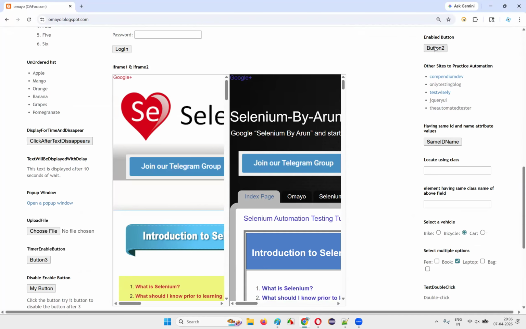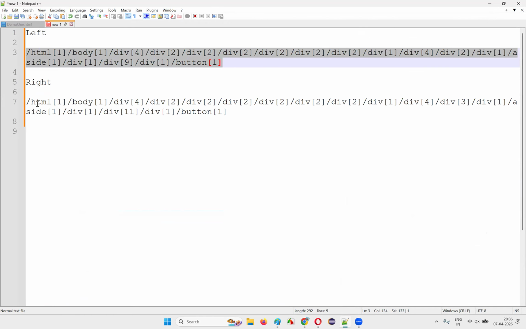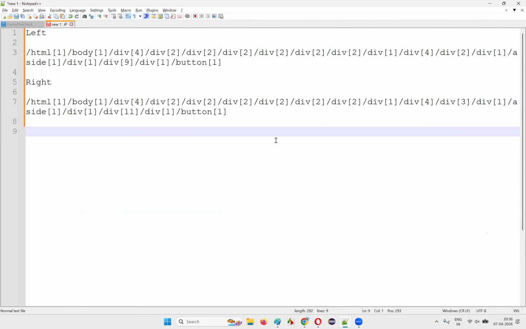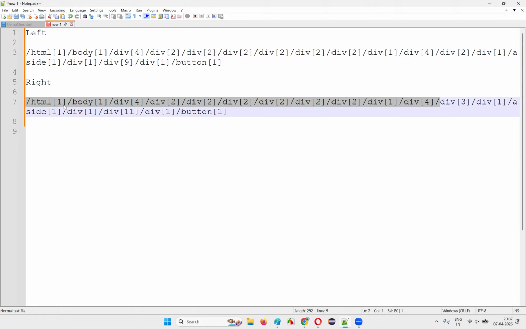But the element is the same. For the same element, when I created the absolute XPath expression before the UI change and after the UI change, are they the same or different? Let's see. html[1], html[1], same. body[1], body[1], same. div[4], div[4], same. div[2], div[2], same. Till here it is the same, in both absolute XPath expressions.